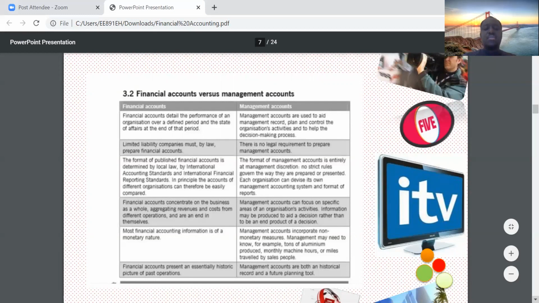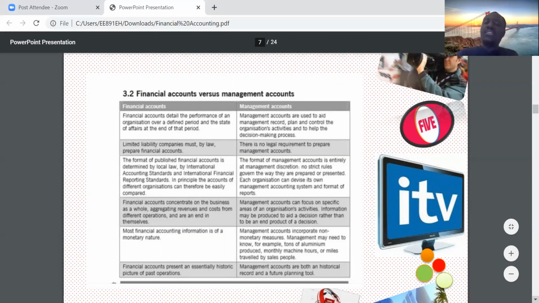The fifth difference, which we'll talk about, which is very, very key, is that financial accounting focuses on historic information. Financial accounting focuses on what has happened in the past. So financial accounting looks at what has happened in the past, and then records it and communicates to users of accounting information.